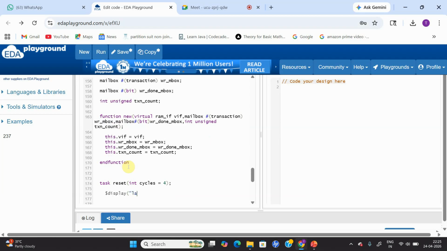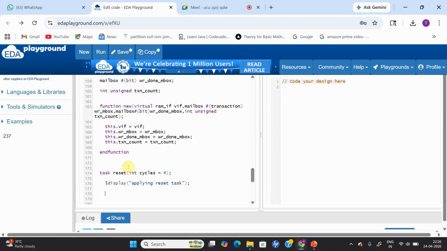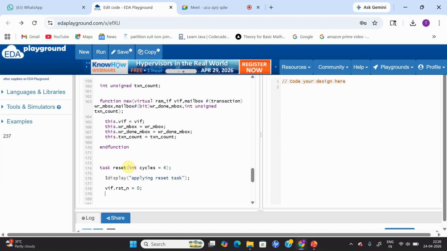Let me display applying reset. Whoever calls this reset task, it is going to display applying reset. After this, I'm going to make all the signals 0. I'm going to make my reset_n equal to 0, which is active low reset.